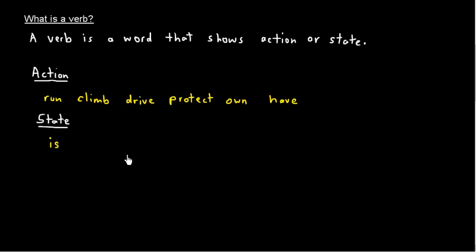Okay, and we actually give a special name to is and words like is, and they actually have some of their own rules that are different than action verbs. Okay, but seems, becomes, these are also words like that. And then we have other words like can, will, and must.